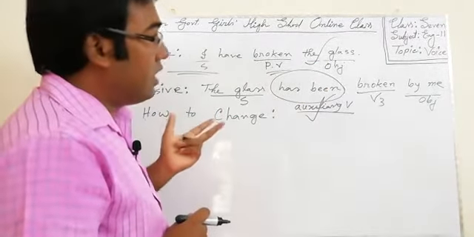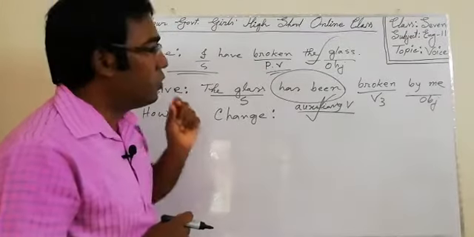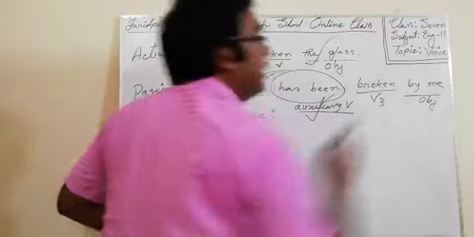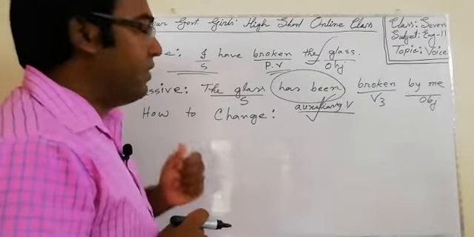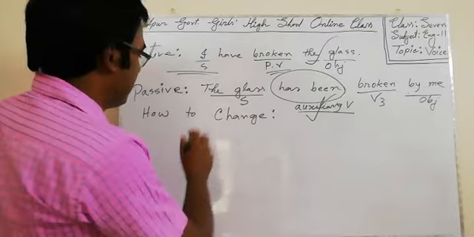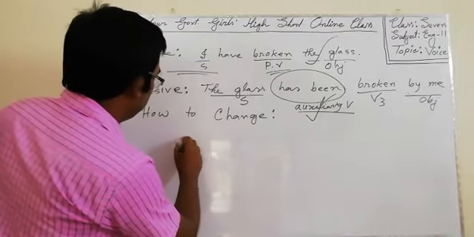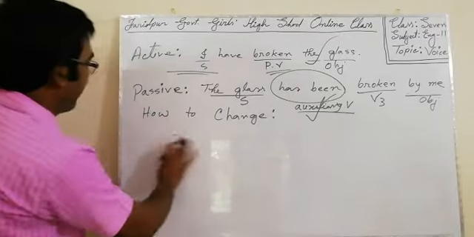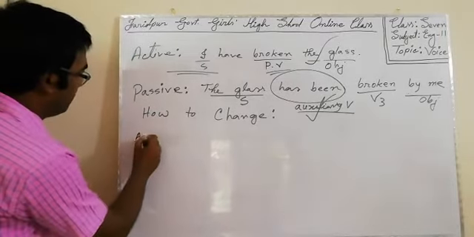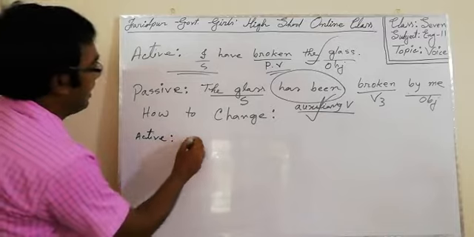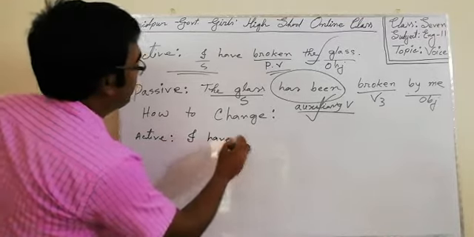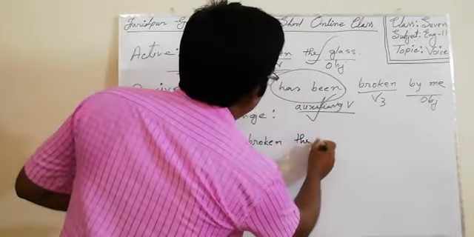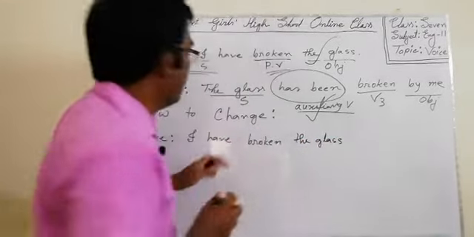So, we have to find out which words are the object in the sentence if the sentence is somewhat larger. So, I am giving you an example with the same sentence. Suppose if I write in active, I have broken the glass.